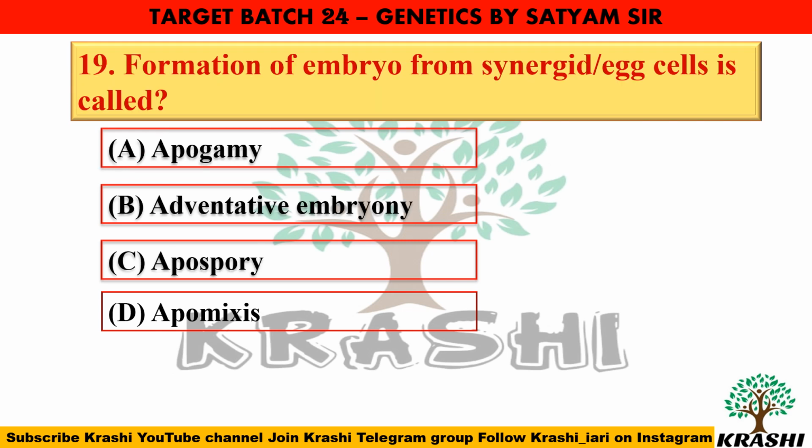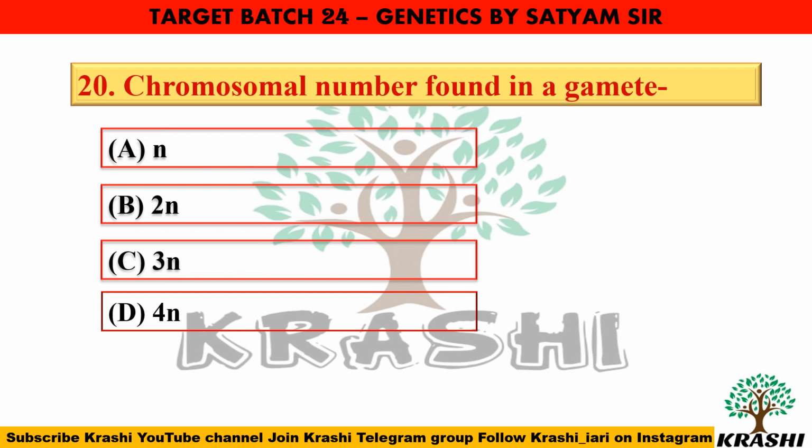Question number 19. Formation of embryo from synergid or egg cells is called? It is called apogamy. Question number 20. Chromosome number found in a gamete is? So it is n.